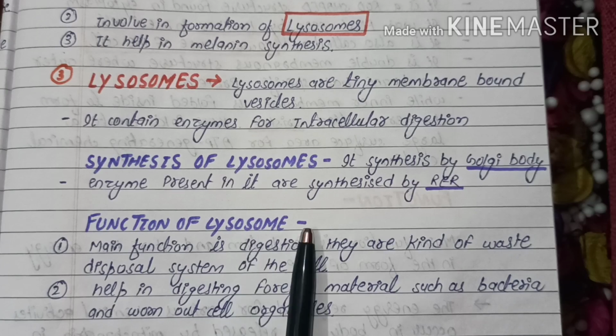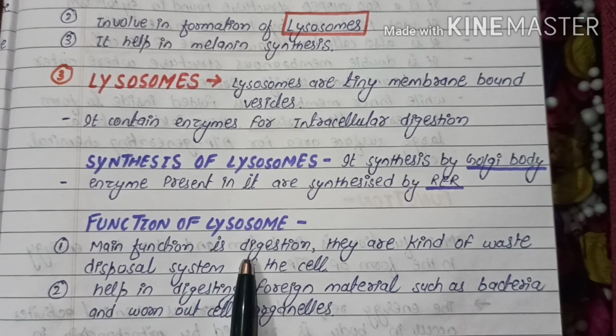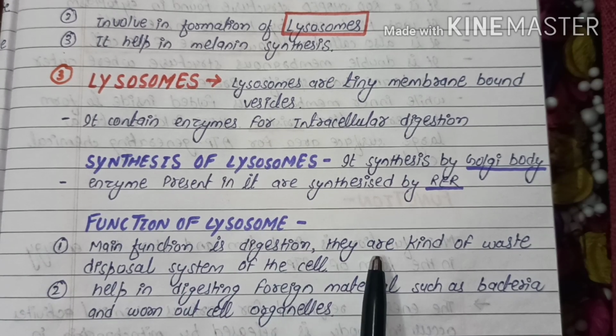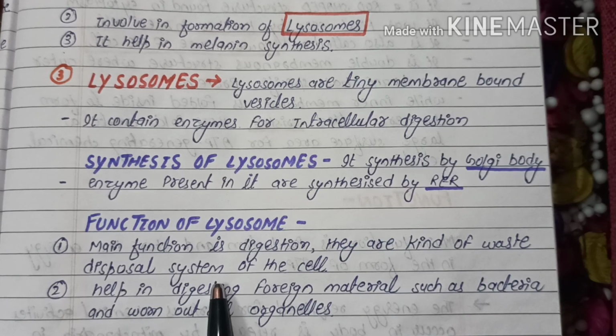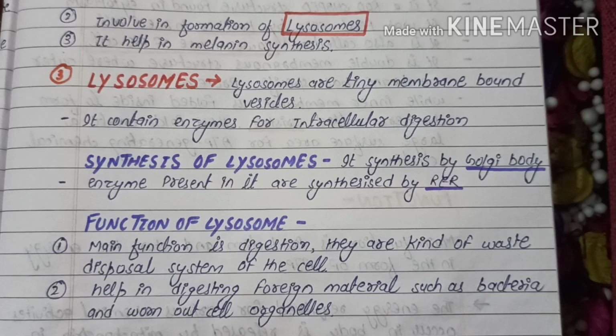Function of lysosomes. The main function is digestion. They are a kind of waste disposal system of the cell. It helps in digesting foreign materials like bacteria and worn out cell organelles. So generally what happens? The waste products of the cells are taken by the lysosomes and digested by the enzymes present within the lysosomes.